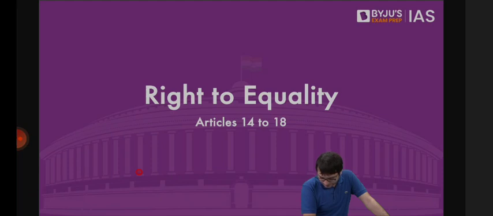Are fundamental rights enforceable against individuals if they violate my fundamental rights? There are some fundamental rights which are enforceable against individuals as well, which we will discuss tomorrow. For example, Article 15, Clause 2. No citizen shall be discriminated against only on the grounds of religion, race, caste, sex, place of birth. That we will discuss tomorrow.